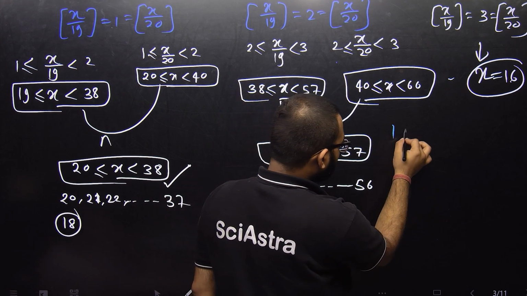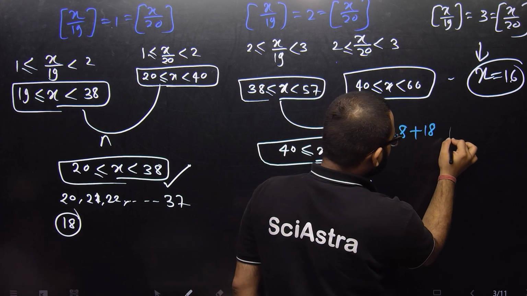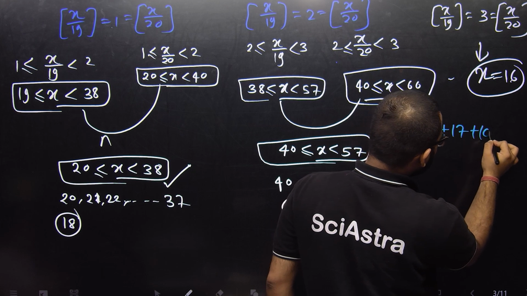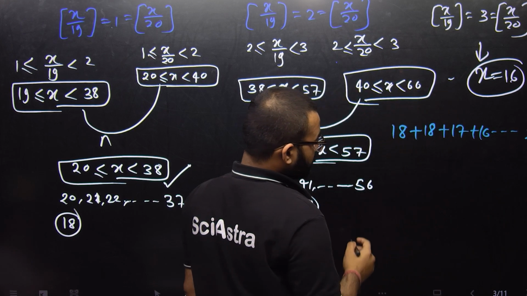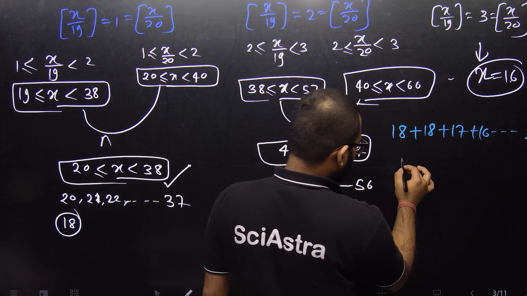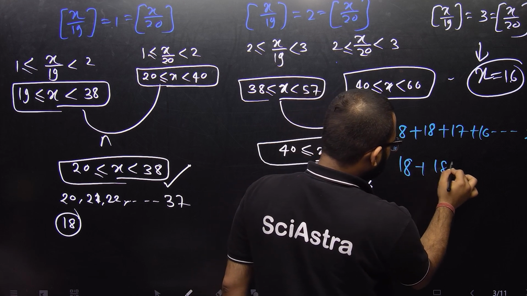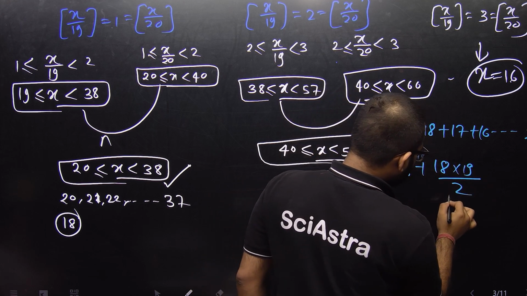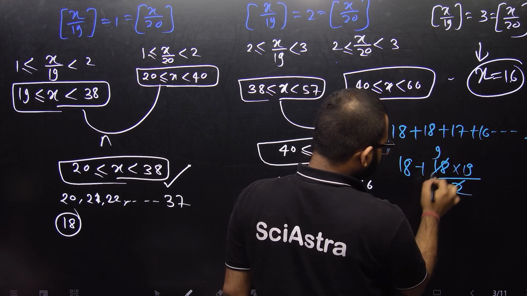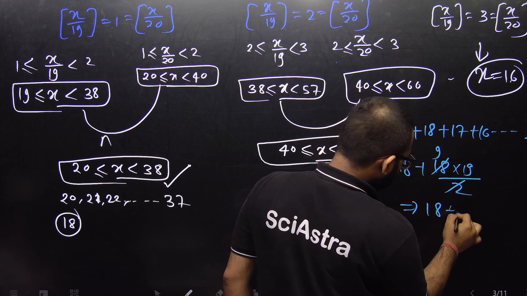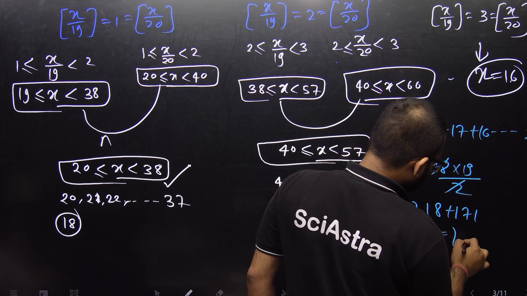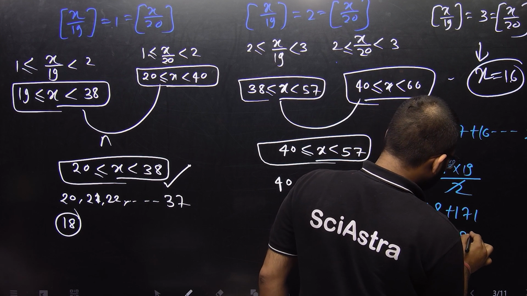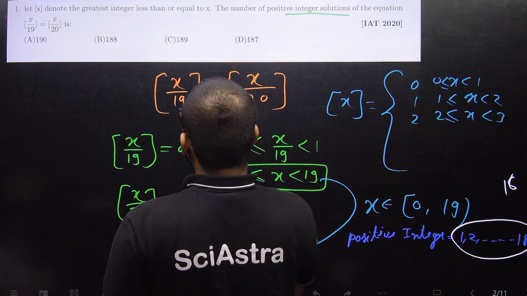So our number of total solutions is 18 plus 18 plus 17 plus 16 and so on up to 1. That is the sum of the first 18 natural numbers plus 18. So our answer is 18 into 19 divided by 2, which is 171, plus 18. So the final answer is 189. Option C is the right option.